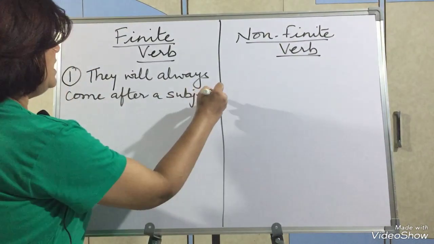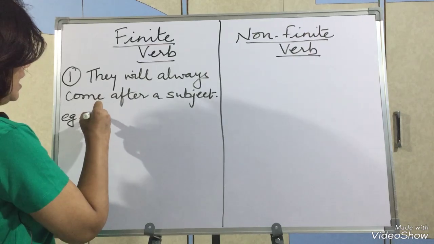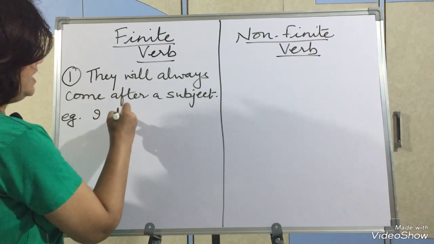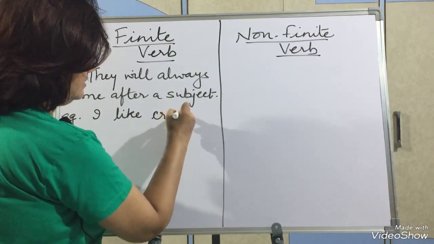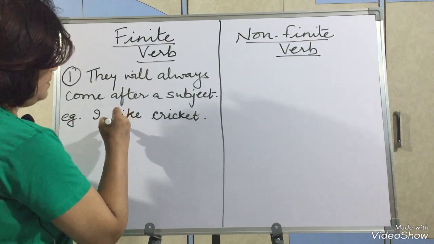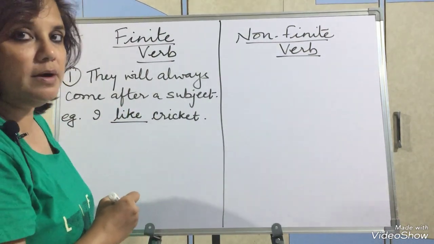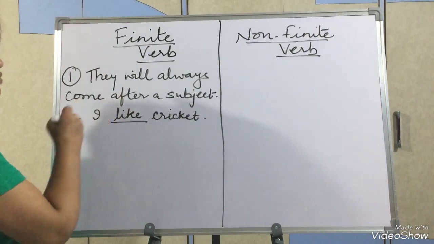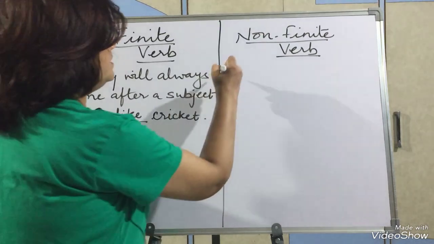Okay? Example, I like cricket. What is the verb? Like is the verb. Which verb? Finite verb. Why? Because a subject is coming before it. This is the first difference.